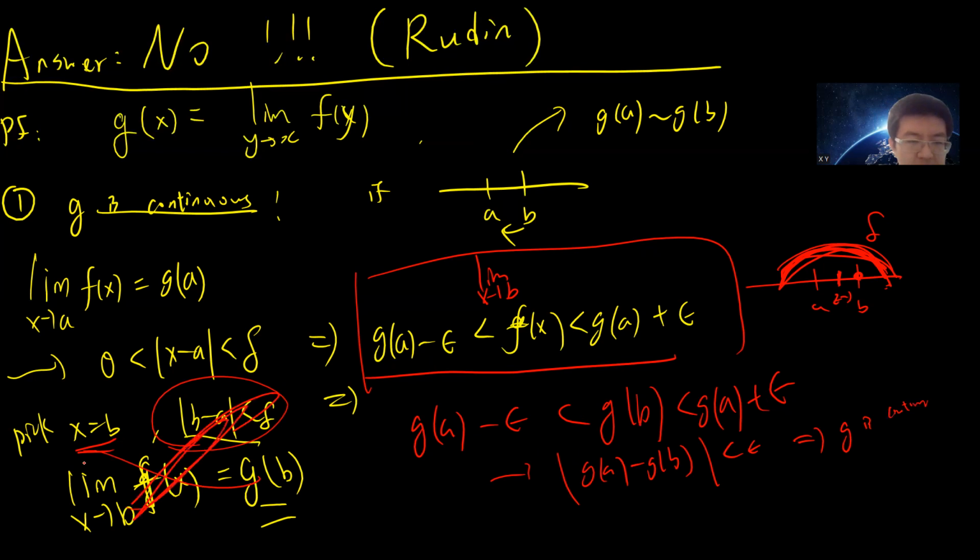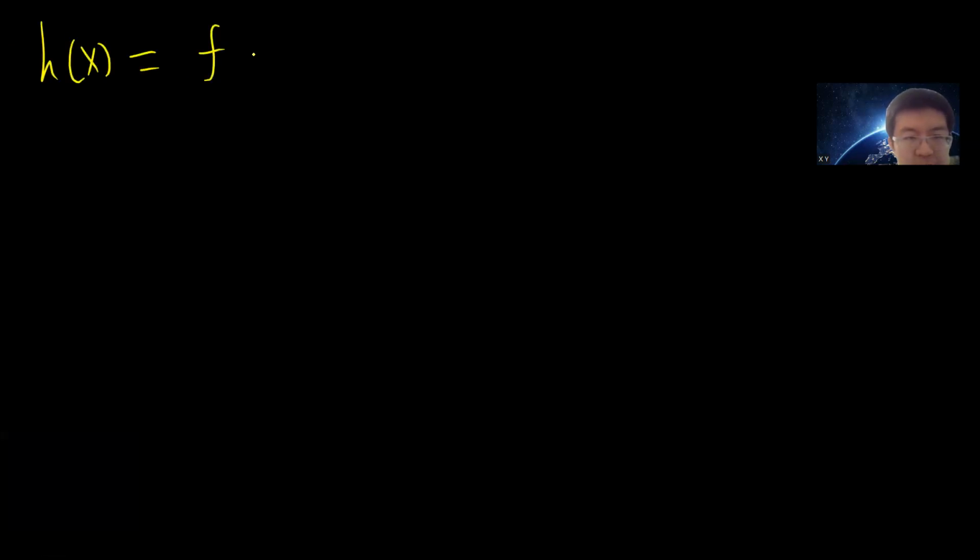Well, maybe this is not a good reason, but if you take a limit from both sides, then you get this. Okay, so since g is continuous, then we are able to prove the theorem. Well, we were able to prove the function does not exist. So now you can define h of x to be f minus g.